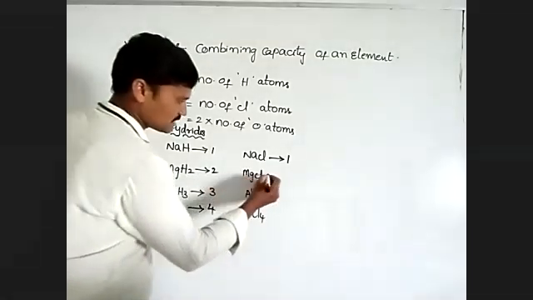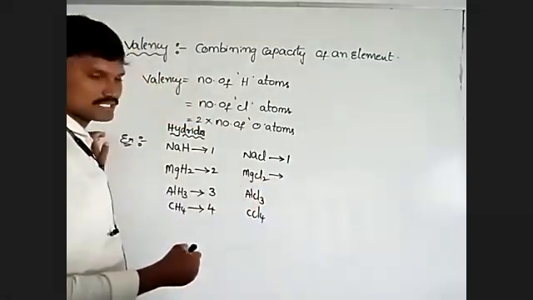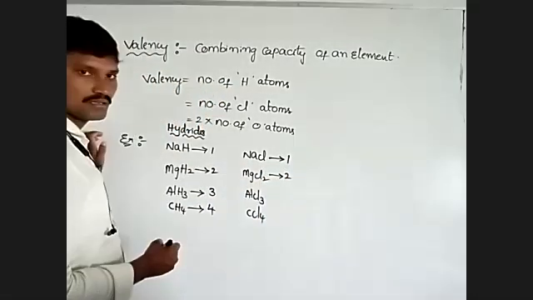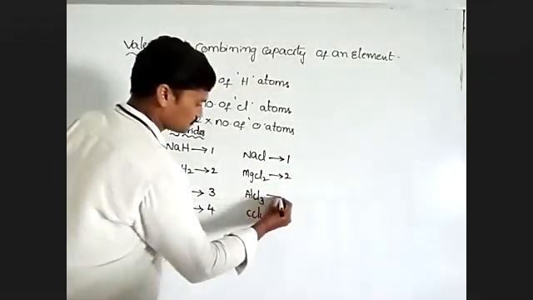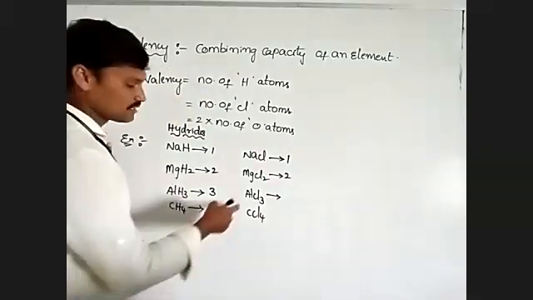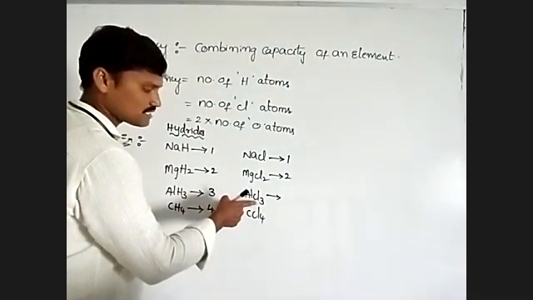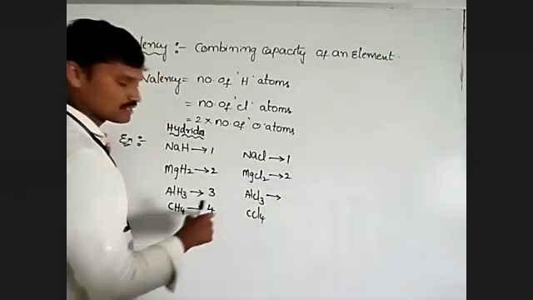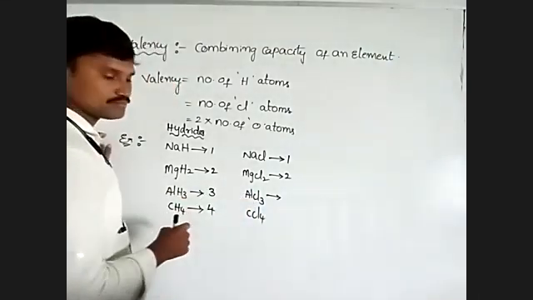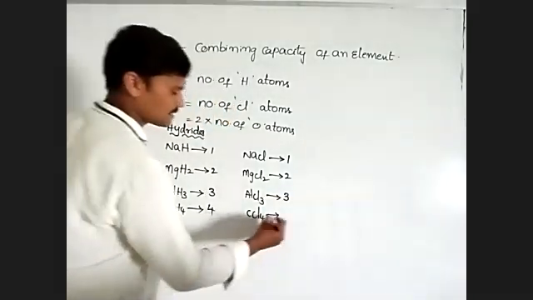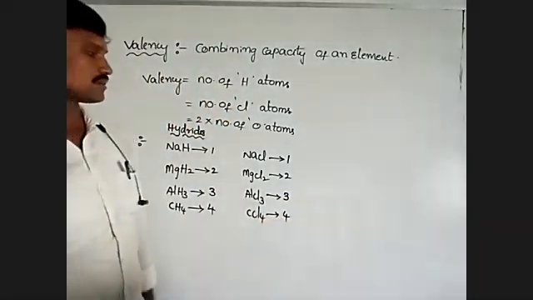In MgCl2 there are two chlorines, so magnesium valency is 2. In AlCl3, 3 chlorines are present, so the valency of aluminum is 3. 4 chlorines are present, so valency is 4.